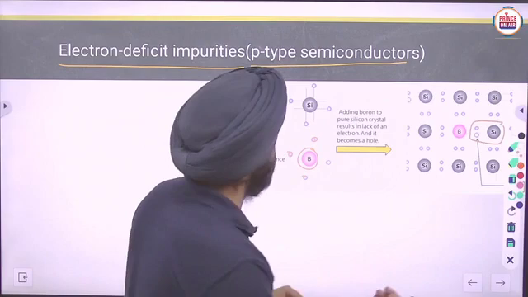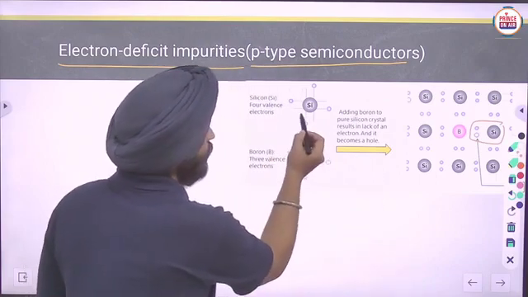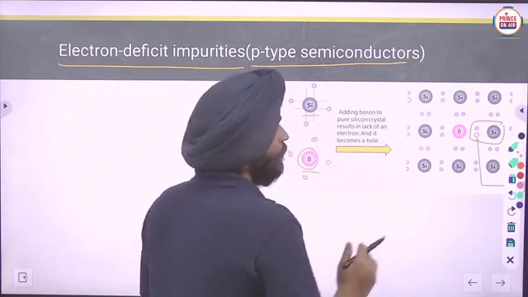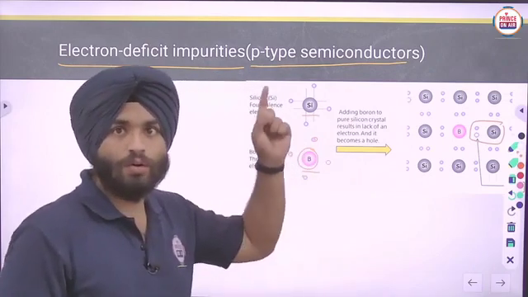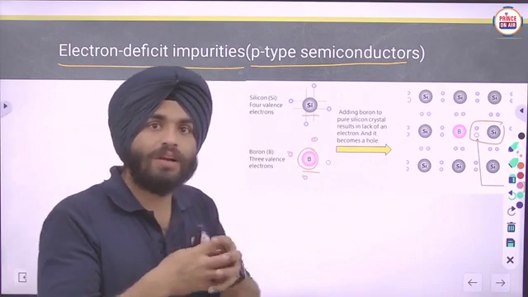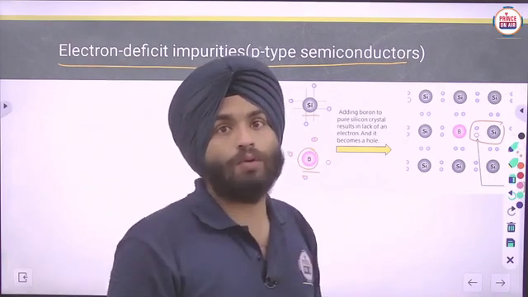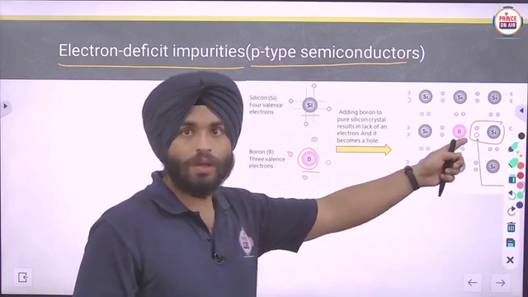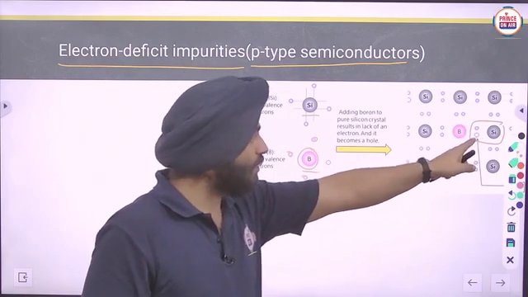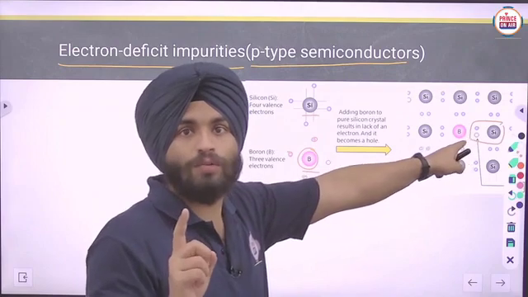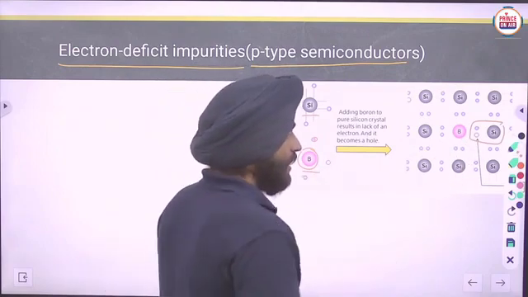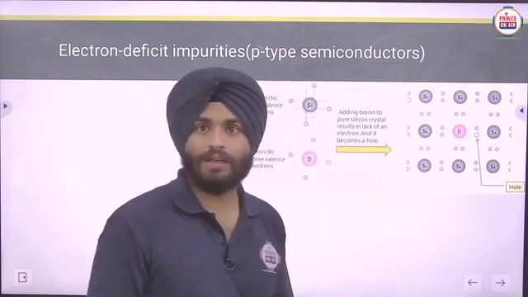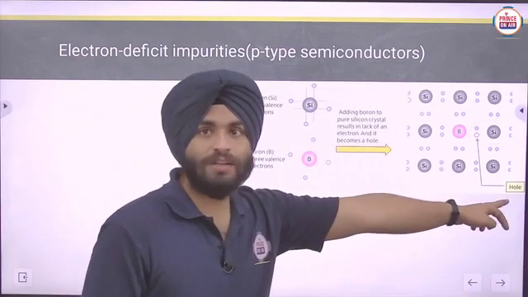One more time I will explain it. Here silicon and boron are mixed together. Boron has 3 electrons, silicon has 4. Whenever they combine, 1 electron of the silicon will be unpaired, because no sharing is there; only 1 electron is shared. There is a need of 1 more electron for sharing, and in that case a hole is created over here.